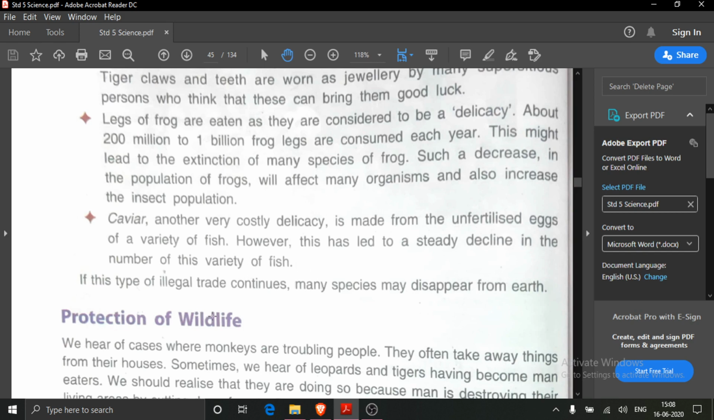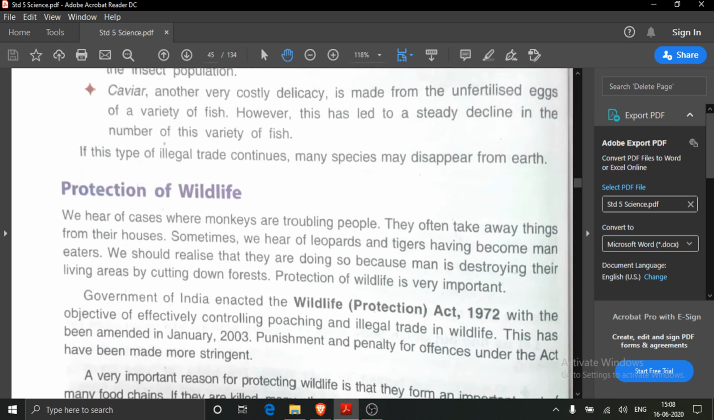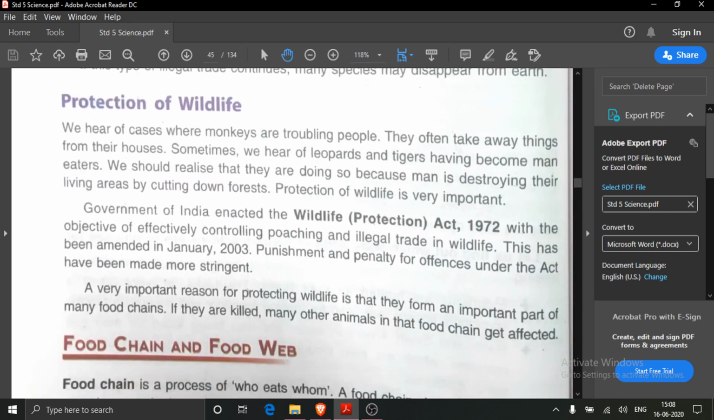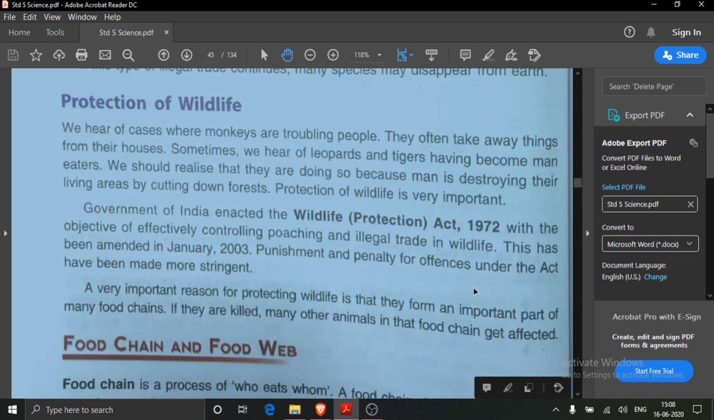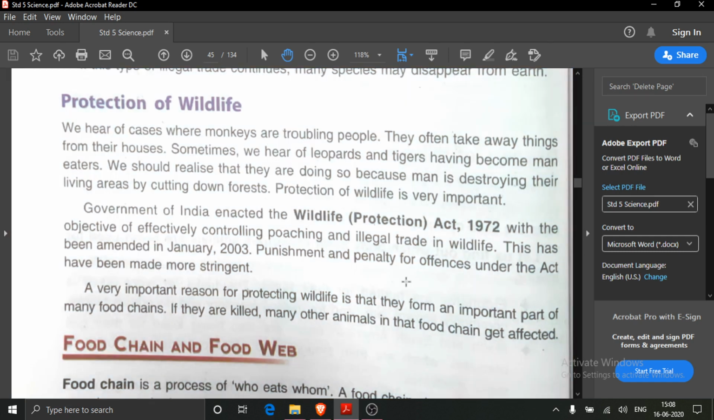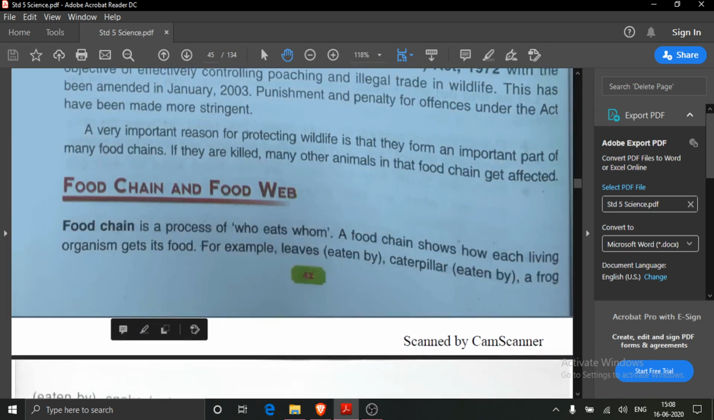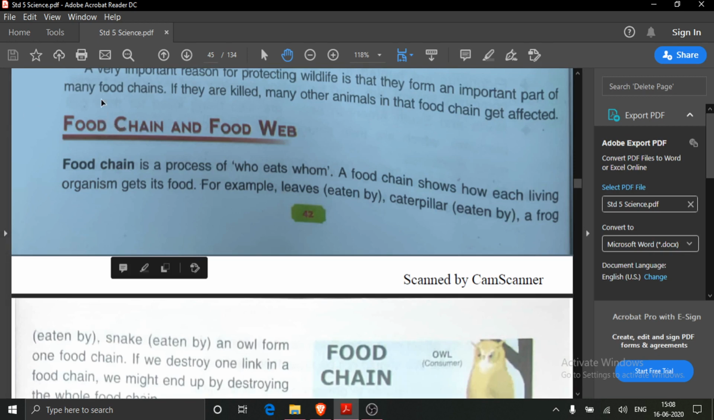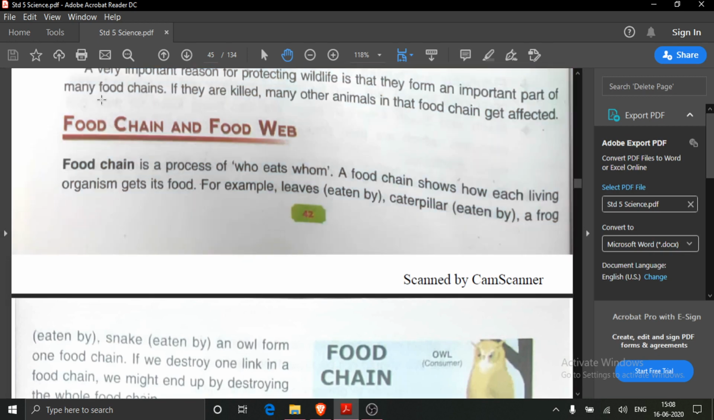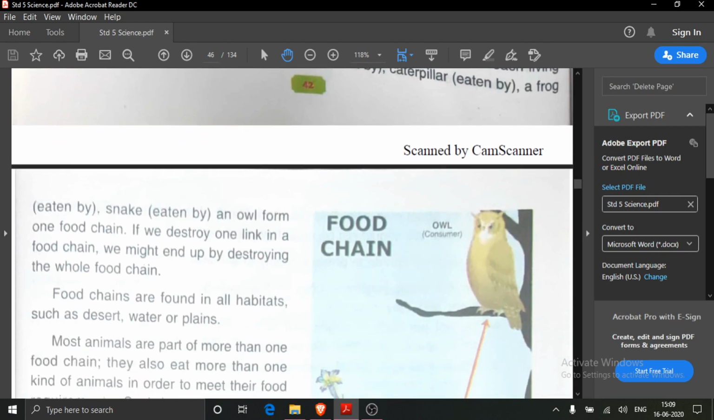Then should we protect wildlife or not? Yes, we should protect wildlife. We should conserve wildlife. As in the previous lesson we read that we should protect the forest. We should conserve the forest. That is how we should protect the wildlife, and for this our government has enacted the Wildlife Protection Act in 1972. Now food chain and food web also we read in this lesson. Food chain means it is a process of who eats whom. Here you have seen this food chain.